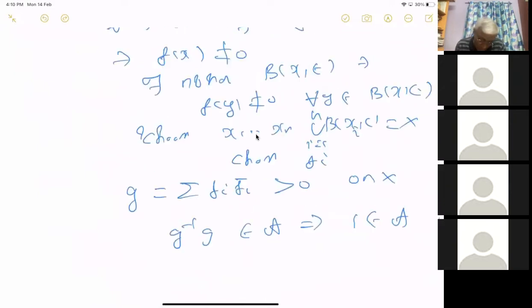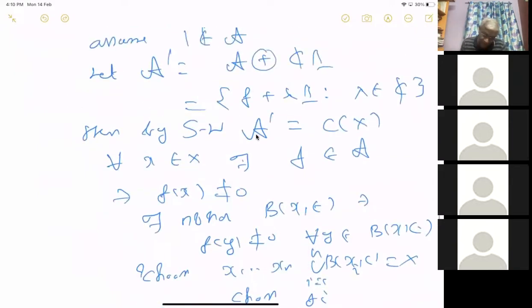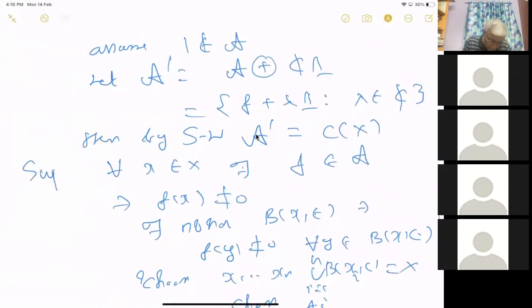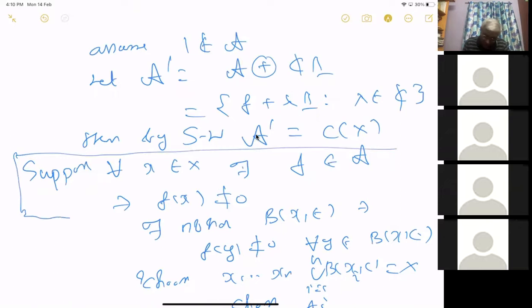So this statement should not be true. Suppose this is true. Then I should get a contradiction.